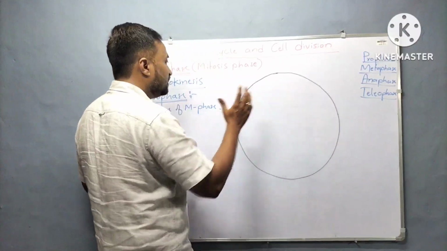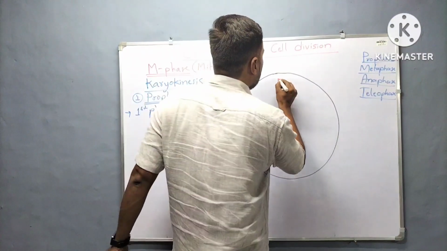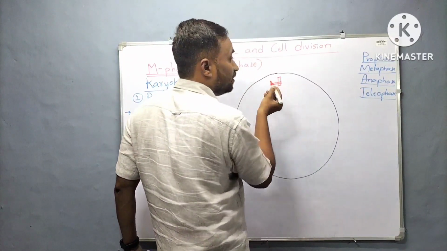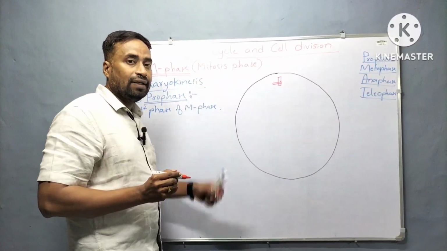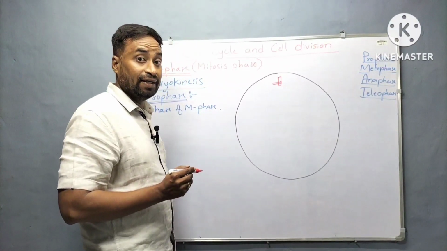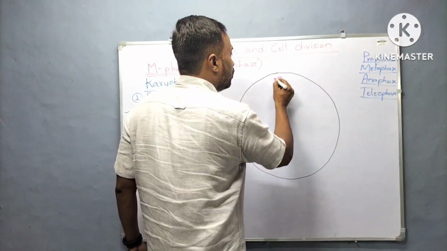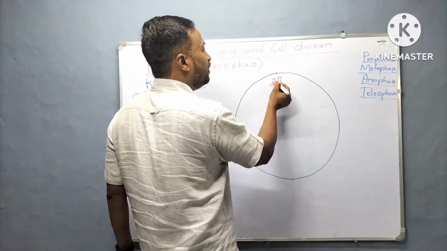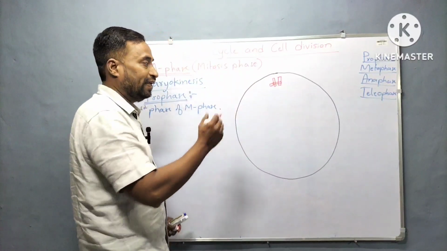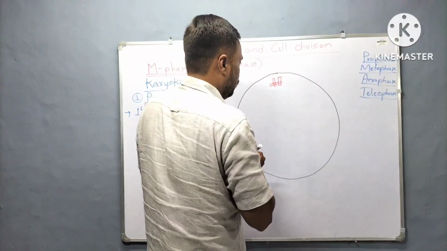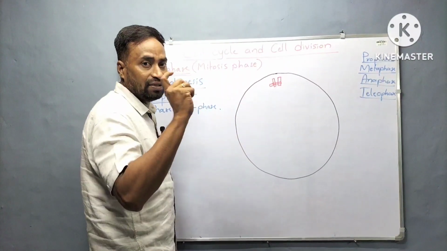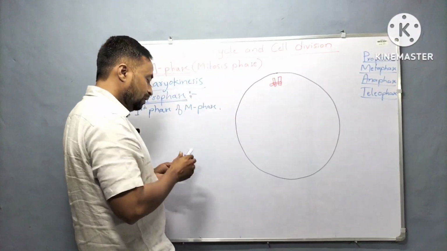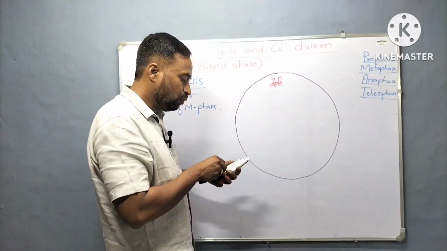Let us assume this is a cell. Can you identify this cell organelle? Yes, you can, because in the last video, while discussing S phase, we saw that during S phase this centrosome got duplicated. This is one centrosome, and it is made up of two centrioles. Each centrosome is made up of how many centrioles? Two centrioles. This is the part you should remember.